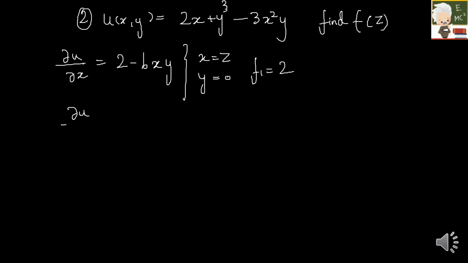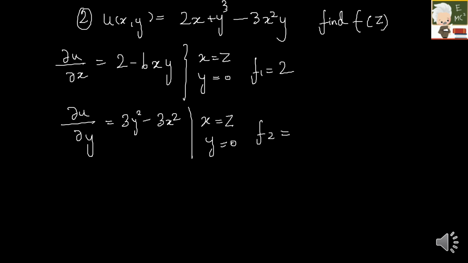Next I have to do dou u by dou y, which will be 3y square minus 3x square. So in this for x I have to put z and y I have to put 0. So my f2 will be equal to minus 3z square.